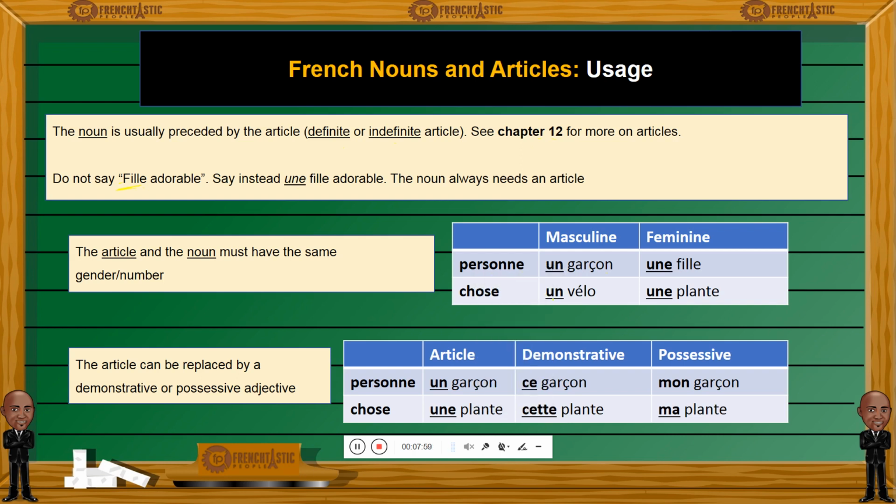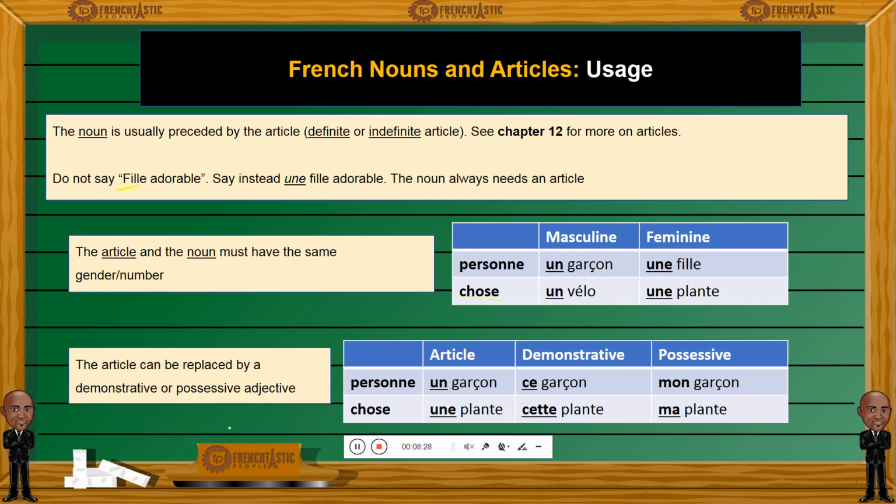Article is masculine, un, and une, feminine. So plant, the word plant, even though it's a thing, chose means thing. A plant in French is considered feminine. That's why we have une plante. So gender and number, very important. Article and nouns will share the same gender and number.